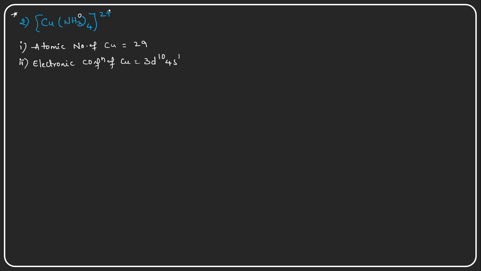So whatever charge is there on the square bracket in the ionization sphere is formed because of the central metal cation here. So this copper is having a +2 oxidation state.